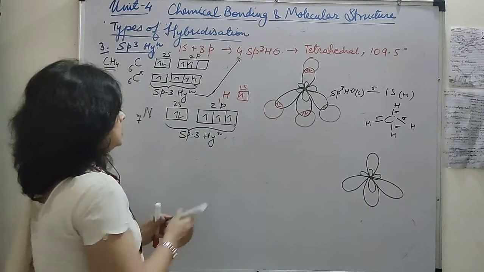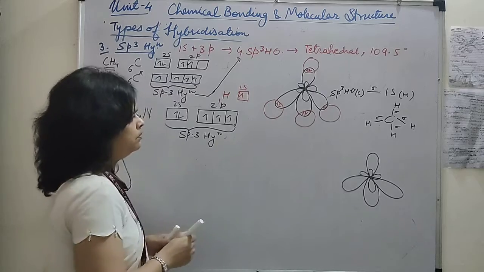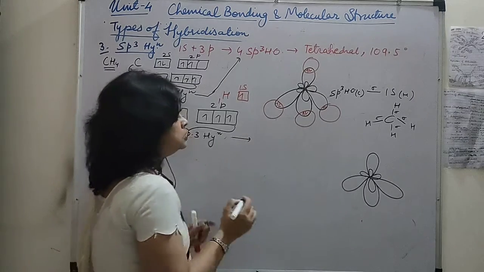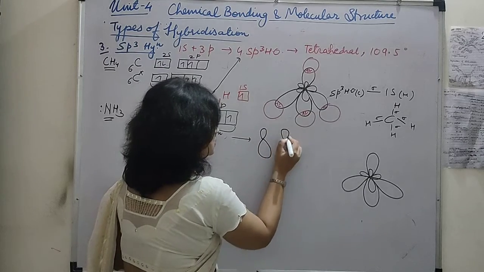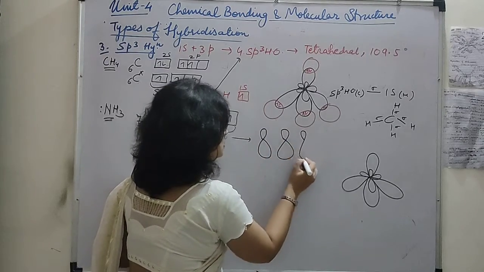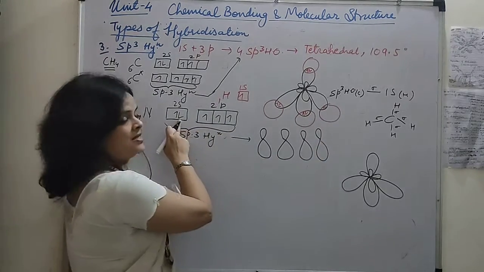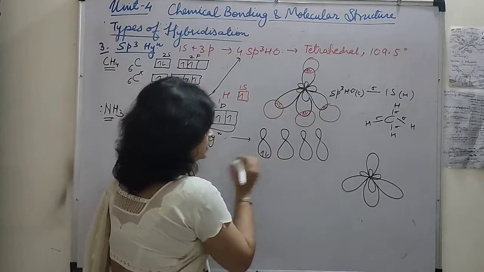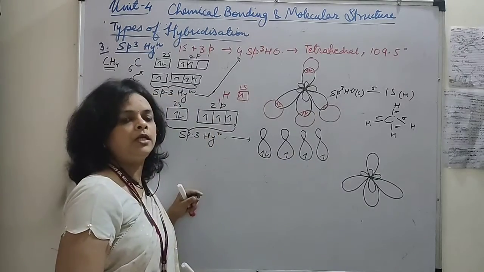Now students, if you are going to show the 4 sp3 hybrid orbitals, तो देखो उनका मैं यहाँ शो कर देती हूँ. This is 1 sp3, second, third and fourth. One is having a pair of electron and the remaining are having one unpaired electron.